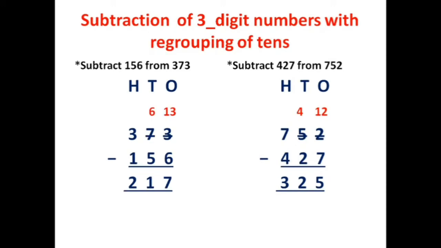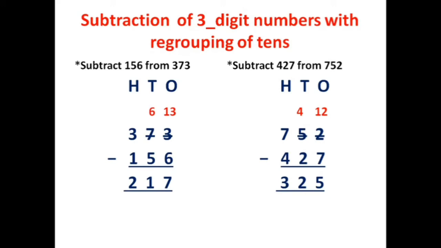Now we will learn how to subtract 3-digit numbers with regrouping of 10. First question is subtract 156 from 373. 373 minus 156. In the ones place, the numbers are 3 and 6. And 3 is smaller than 6.